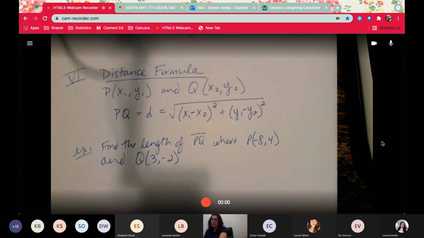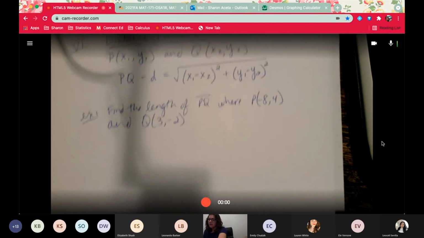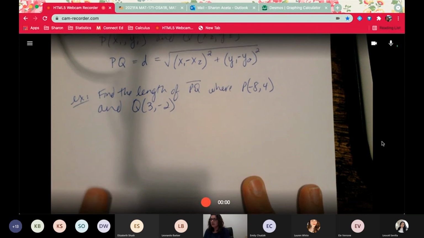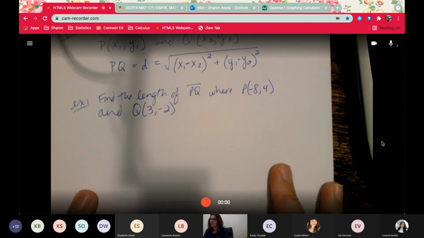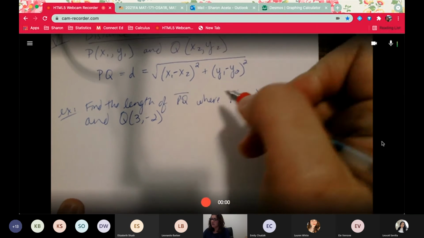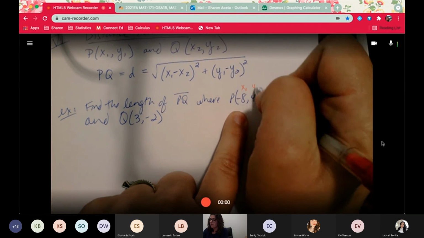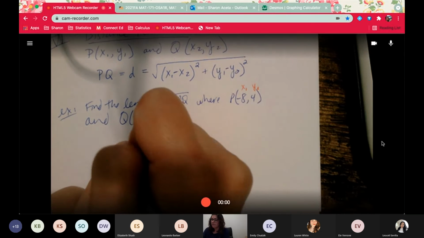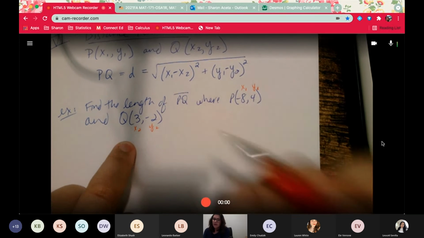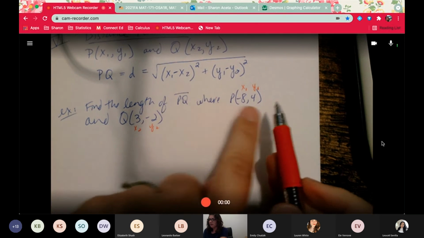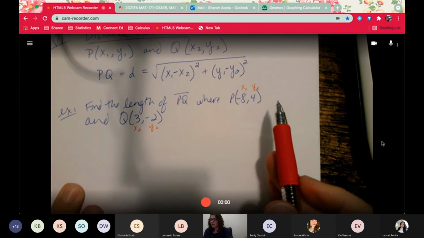Now, I'm a firm believer in just labeling things. I mean, so many times I have so many students make such silly mistakes. And if you just take the time, like right now, like let's call this X1, Y1, X2, Y2. Your eyes play tricks on you. So just label it. And now plug it into the formula. Put it in correctly.